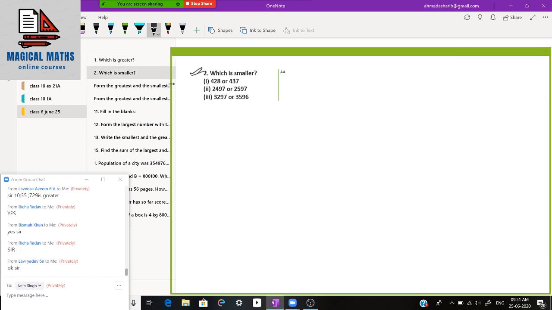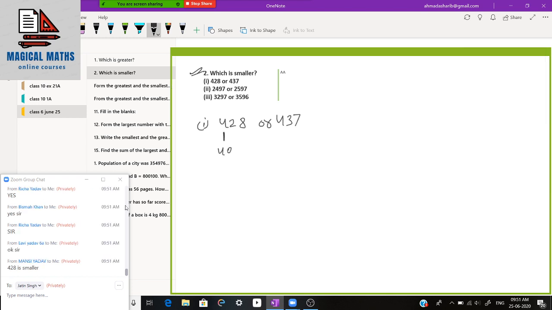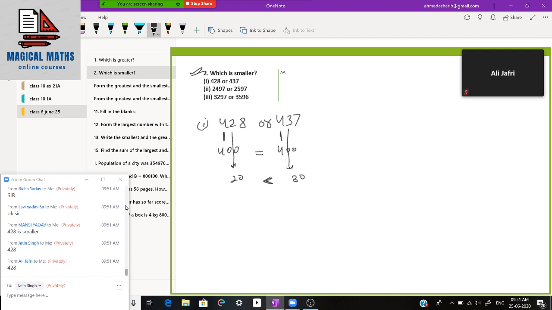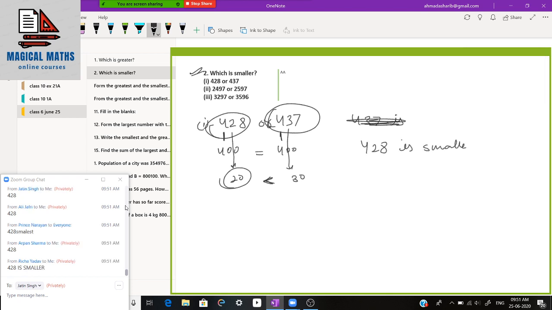Now here is the second question on your screen, which is smaller. Number 1, 428 or 437. What is the place value of this 4? 400. What is the place value of this 4? 400. Both are equal. Now what is the place value of this 2? 20. What is the place value of this 3? 30. So of course 30 is greater than 20. That is why we will say 437 is greater. But we have to tell which is smaller. So 428 is the smaller number. Is it clear? 428 is smaller.